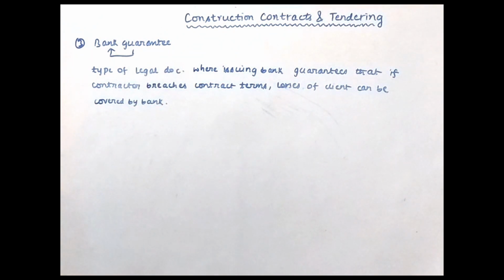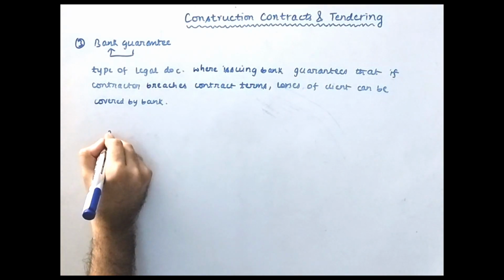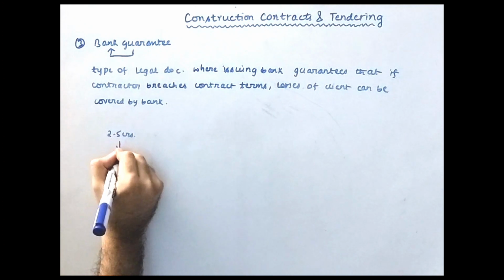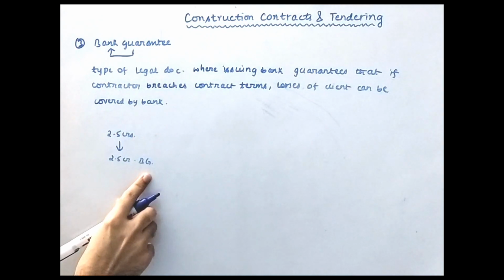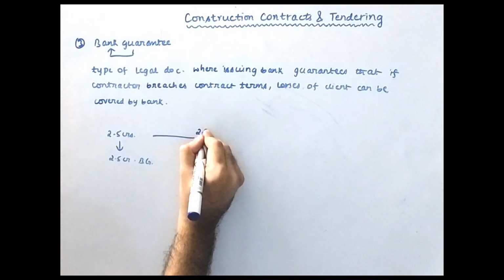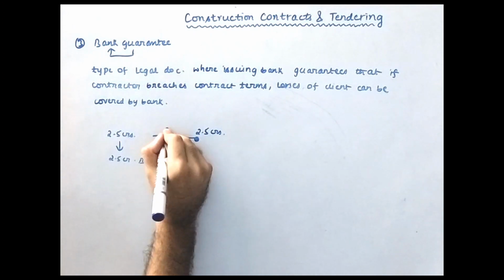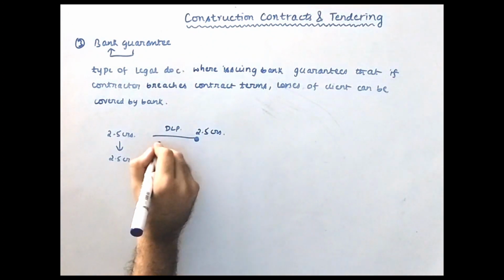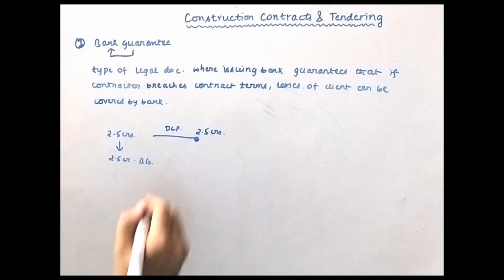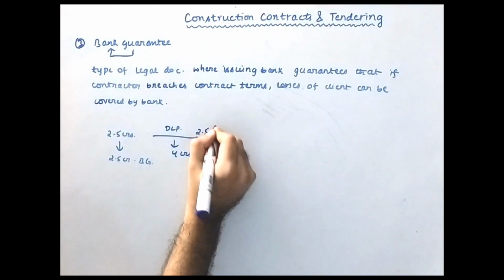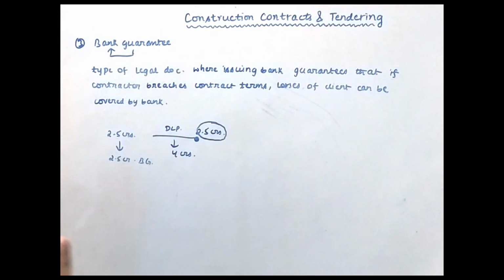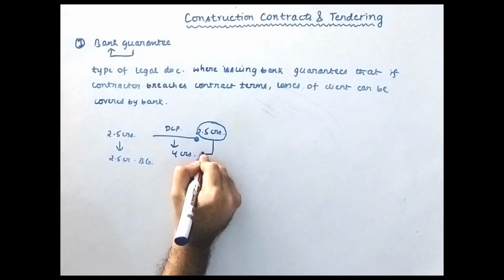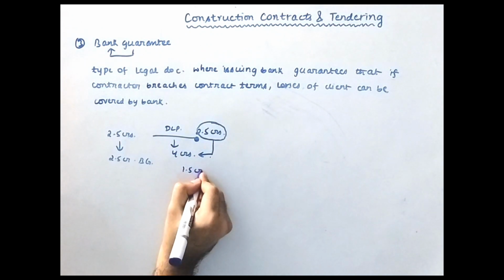Now see, what happens is, for example, the client has agreed that 2.5 crores you can take, but you have to substitute the 2.5 crore BG. That means the client is giving you 2.5 crore, but suppose the client only has this 2.5 crores left with him, which he will give only after the completion of the DLP period. But during the DLP period, there is some major quality issue which costs 4 crores. Since the client only has 2.5 crores, if the contractor says no, I won't help you out with this 4 crores value, this is not my fault, then the client will use this 2.5 crores but the balance is 1.5 crores.